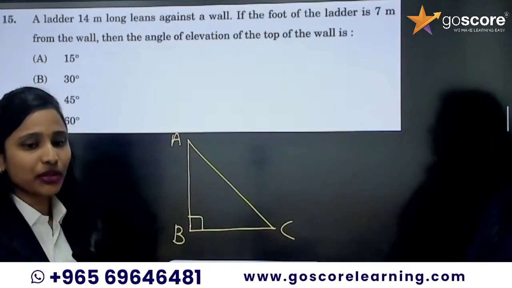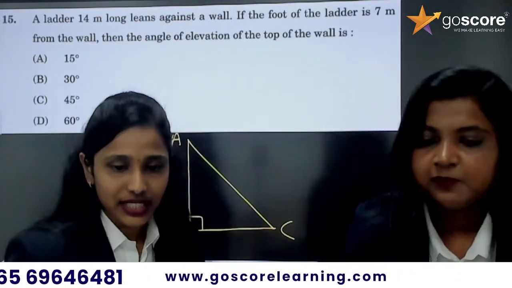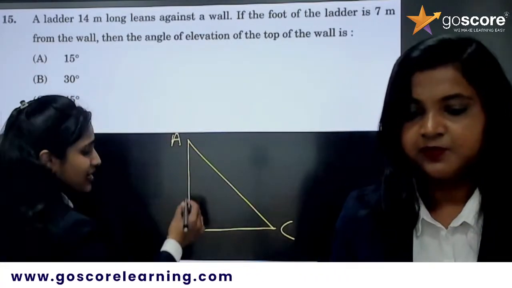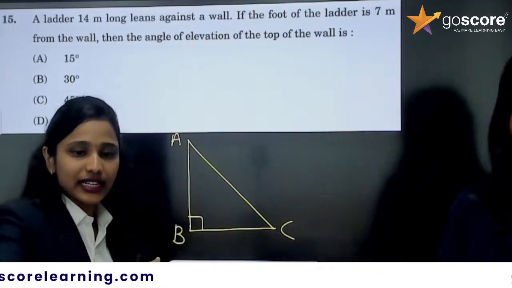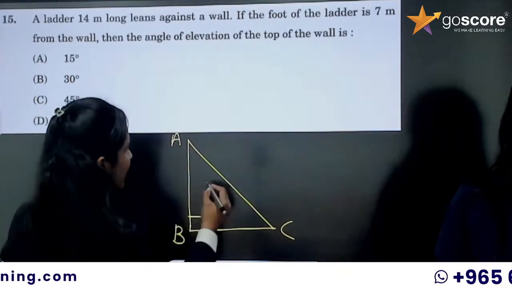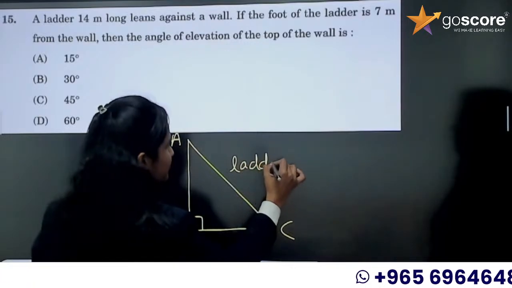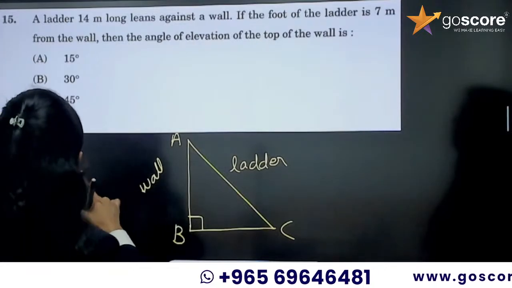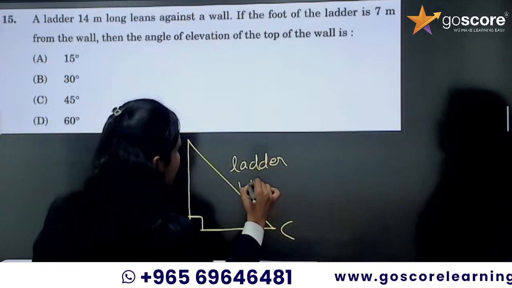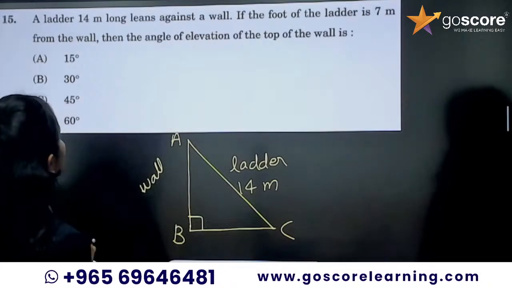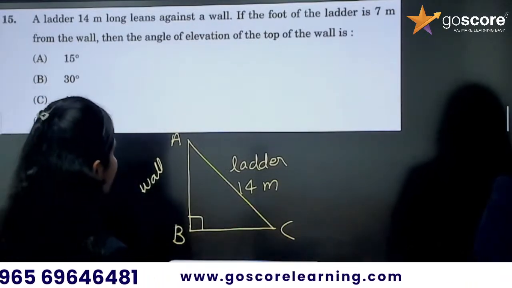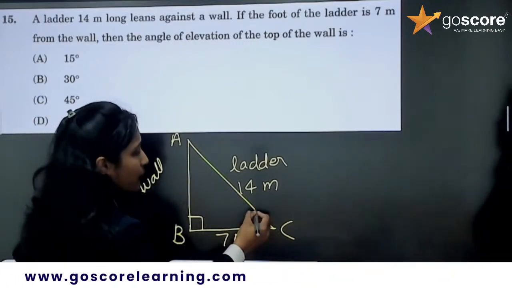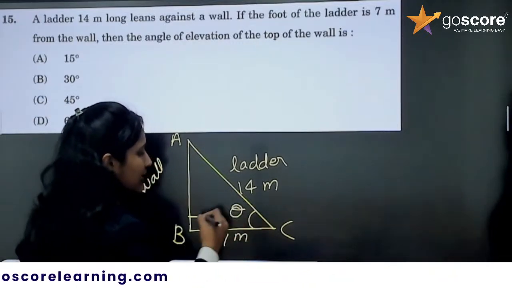Which one is the ladder, AB or AC? Let's check. We will place the ladder as slanted, right? So AC is our ladder, and this is our wall. The length of the ladder is 14 meter, and the foot of the ladder is 7 meter away from the wall. Now we need to find the angle of elevation of the top of the wall. So we need to find this angle theta.